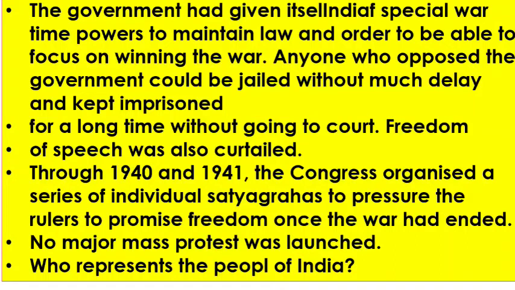Freedom of speech was also curtailed, meaning stopped. From 1940 to 1941, the Congress organized a series of individual satyagrahas to pressure the British rulers for freedom after the war had ended. Understand?